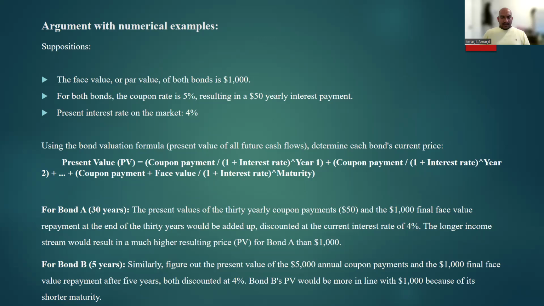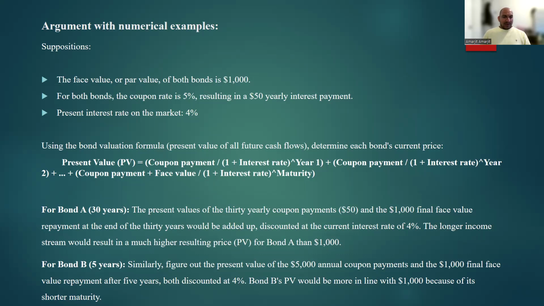For bond A, which has 30 years of maturity time, the present value of the 30 years coupon payment of $50 and the $1,000 final face value repayment at the end of the 30 years would be added up, discounted at the current interest rate of 4%.